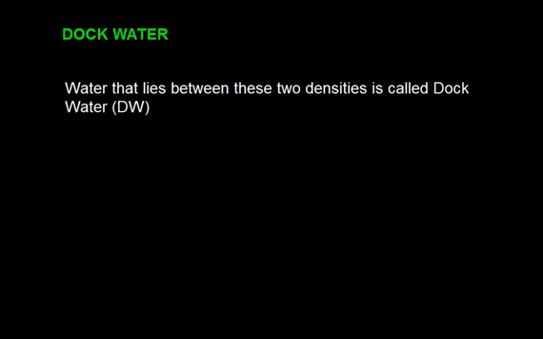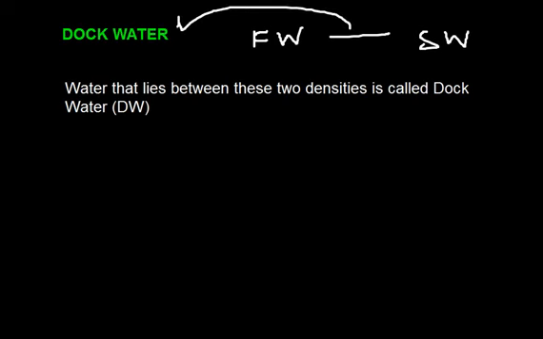Now we'll discuss dock water. Any density which is between these two densities is called dock water. So any density which is between fresh water and salt water is called dock water.